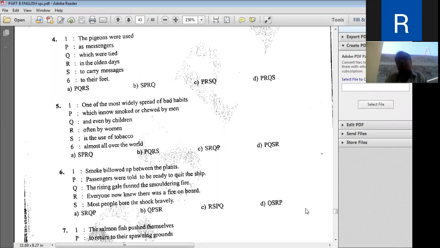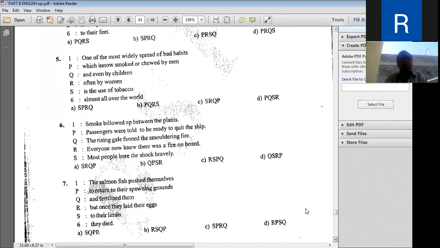Then this one. It's about the salmon. Salmon is a fish, and it gives eggs. The process of giving eggs by salmon is called spawning. And they have their own spawning grounds. They return to their ground where they can lay their eggs.